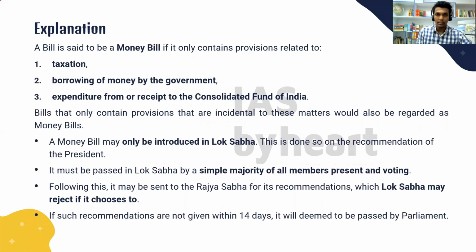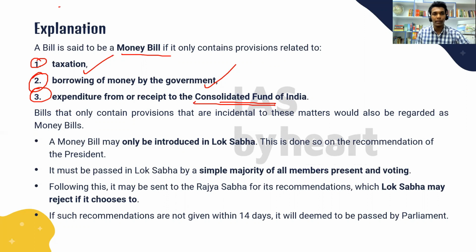A bill is said to be a money bill only if it contains provisions related to taxation, borrowing of money by the government, expenditure from or receipt to the consolidated fund of India. So only if it is related to these three provisions, a bill can be called a money bill.